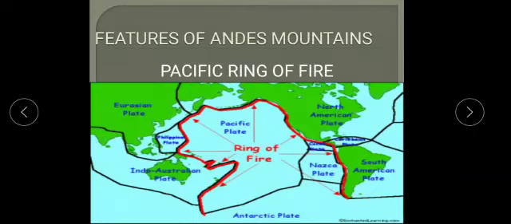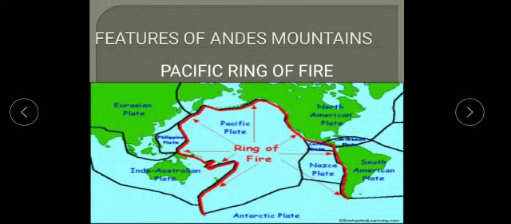The Andes are fold mountains, and active volcanoes and several earthquakes occur here. This is because the Andes Mountains are part of the Pacific Ring of Fire, encircling the basin of the Pacific Ocean.